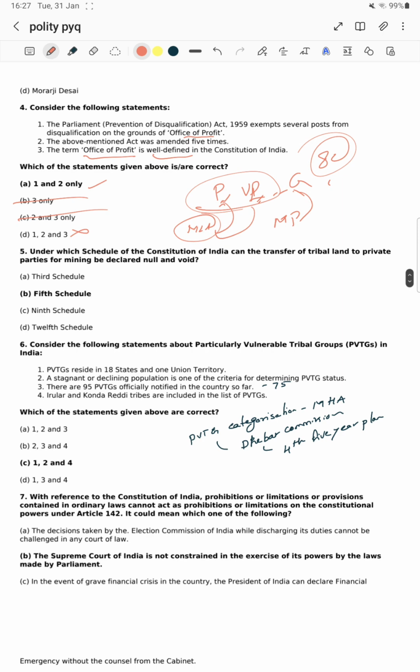Under which schedule of the Constitution of India can the transfer of tribal land to private parties for mining be declared null and void? Sir, the Fifth Schedule. I think 2021 also asked the same question. What is in the Fifth Schedule, sir? Tribal land should not be transferred to non-tribals. The same question has been repeated.